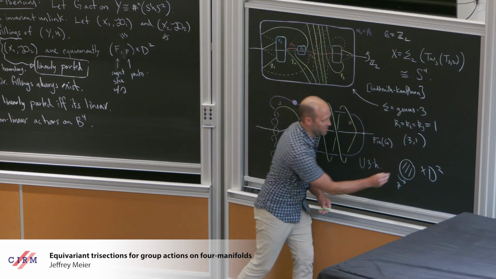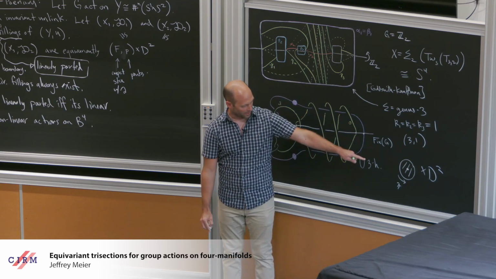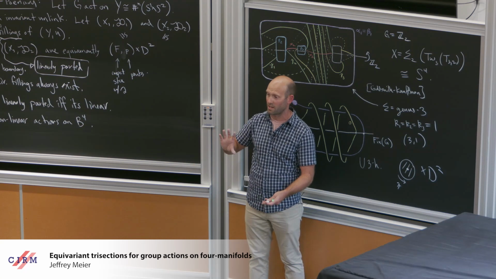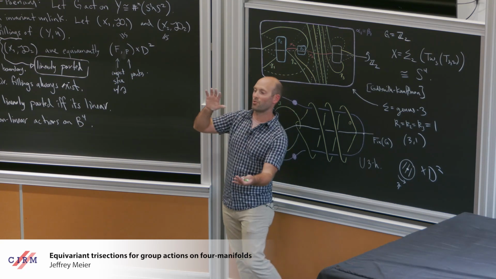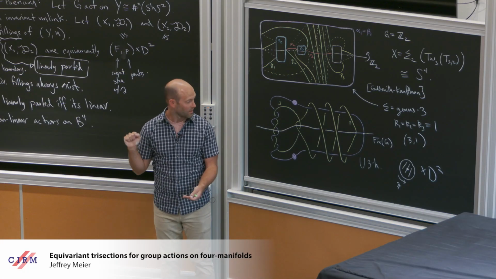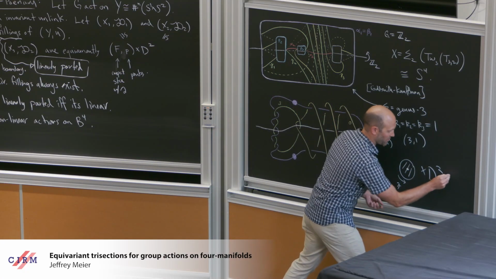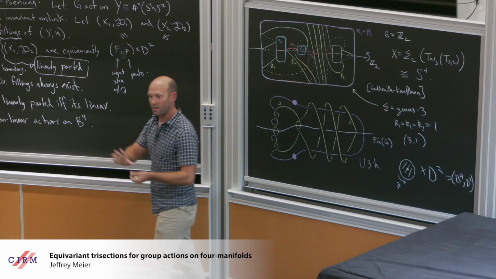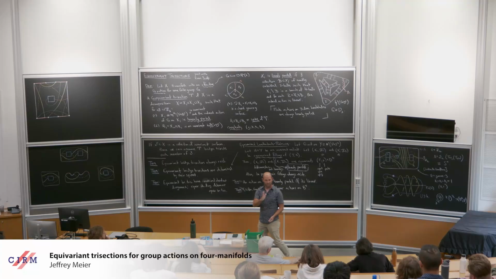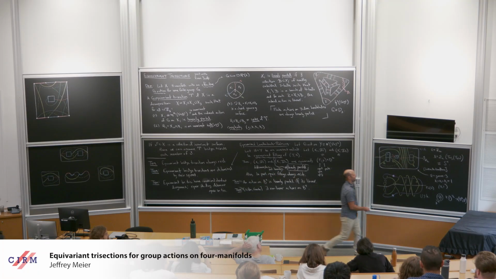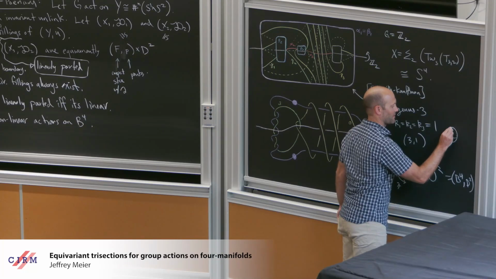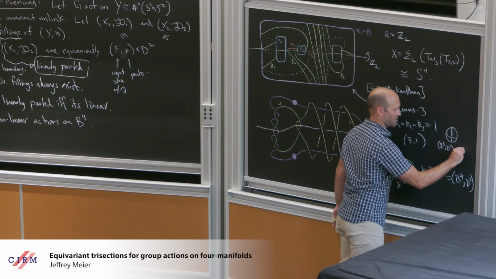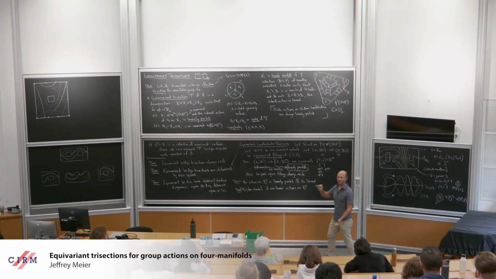This would be the action on B4. So here's a Z2 action on the disk. I just rotate through pi. If I cross with D2, that's an action on the 4-ball, since disk times D2 is B4. So the fixed point set of the rotation of the 4-ball is a disk. Maybe this is a better way to draw it: here's B3 times D1, and then I cross with I. You can build everything up from the bottom.